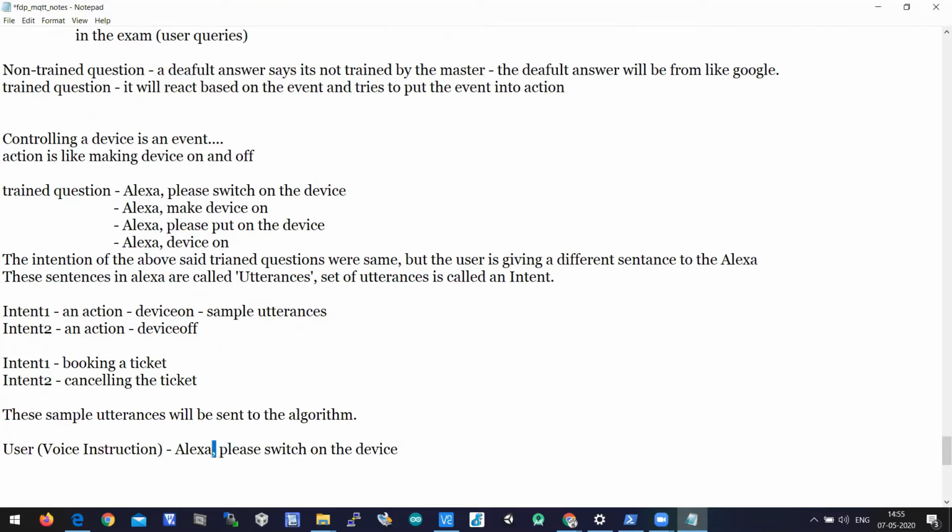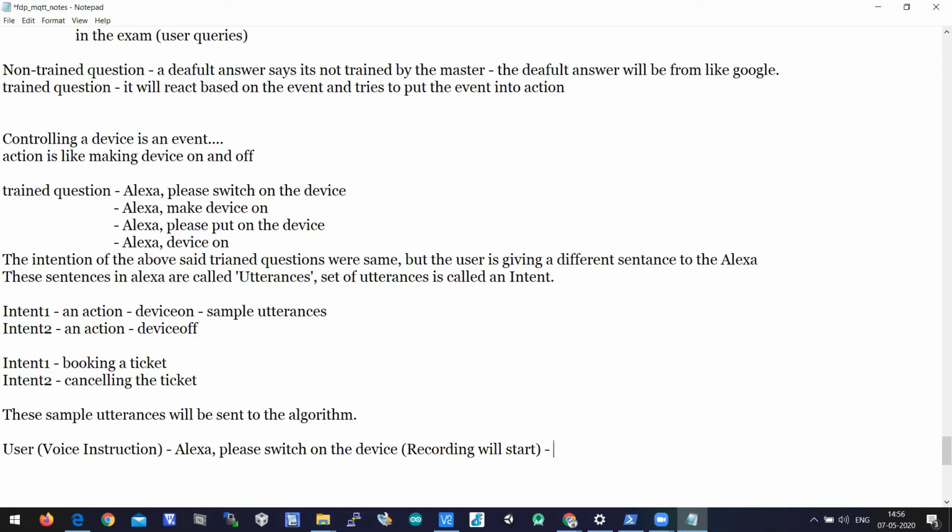Alexa is the invocation. This is called asking Alexa to hear. When you say Alexa, it starts listening to what the user is saying. It means that recording will start. It indirectly means that when you say Alexa, then recording will start.